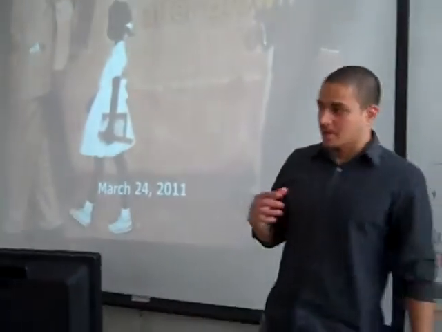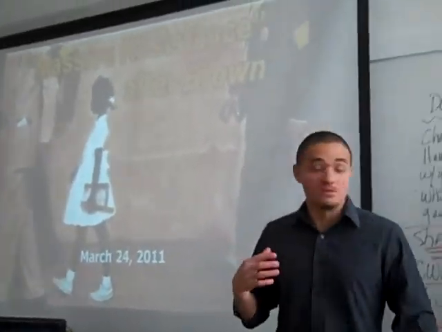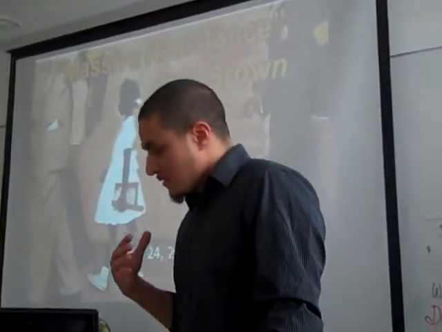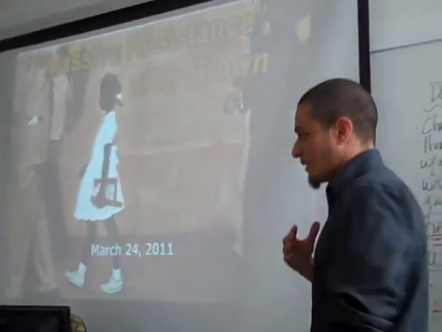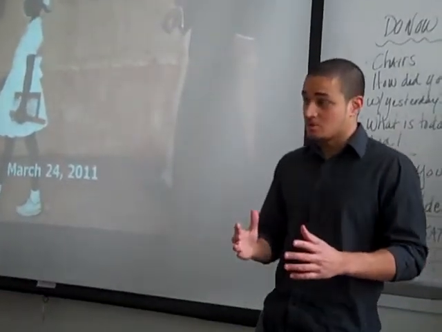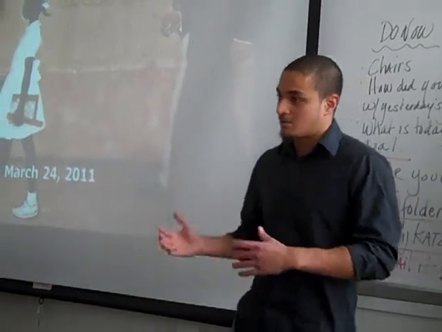What we're going to be talking about, the lesson is called Massive Resistance After Brown. We're going to be talking about basically the history of what happened after Brown. So we're going to be talking a lot more about history, just like Mr. Dunbar spoke to you a lot about the history leading up to Brown on Tuesday. We're going to pick that up with Brown and move forward.